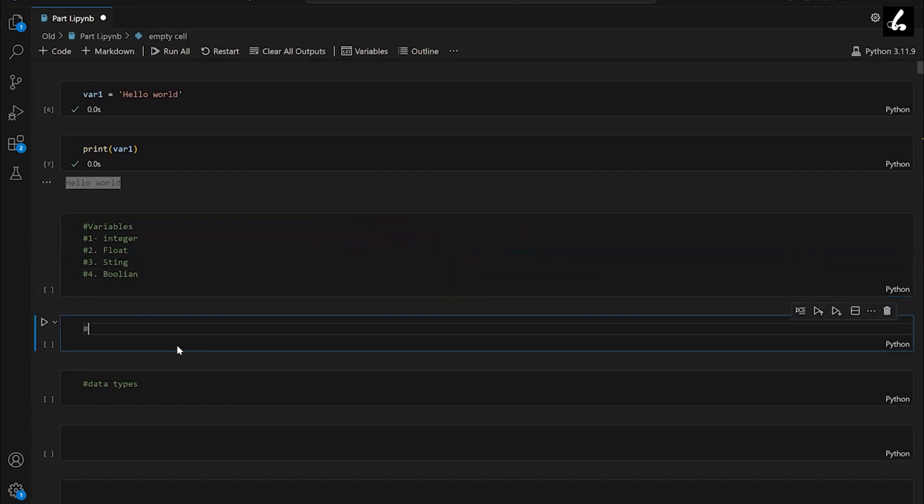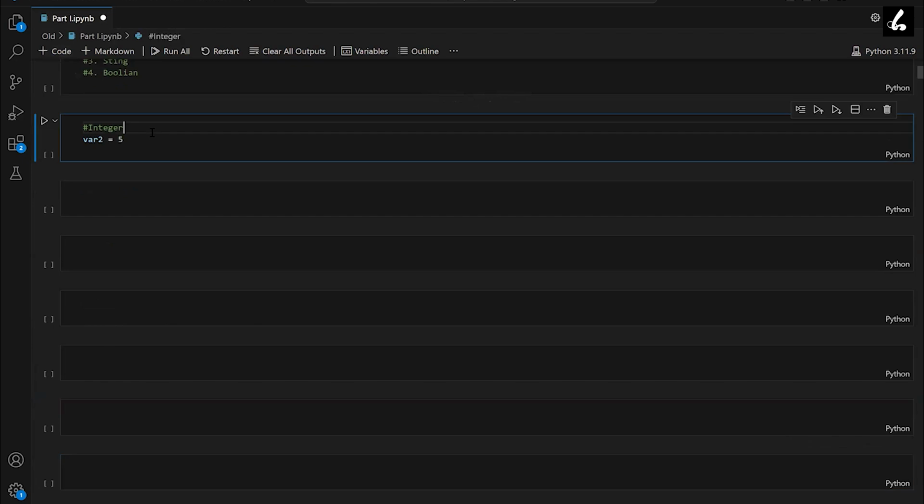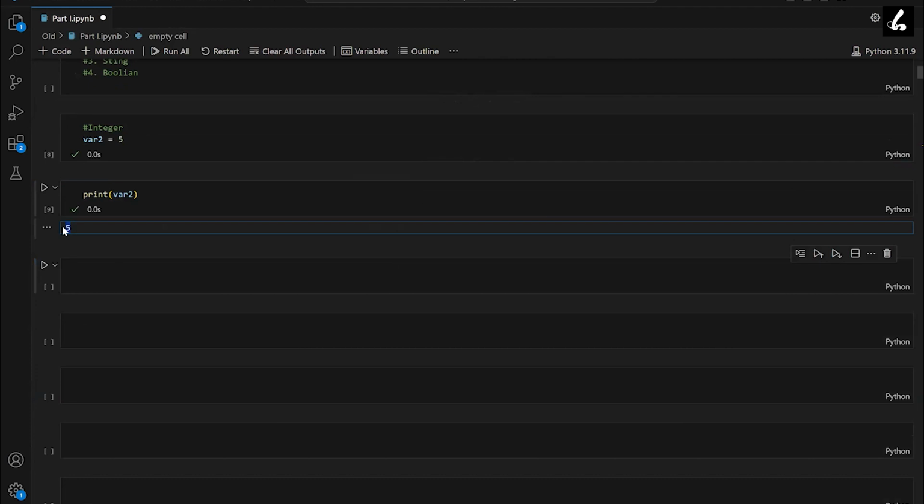Let's start with the first one, that is integer. Let's create a variable var2. Var1 is already created. Now we will create var2 and store an integer value like 5. Let me add two cells. Let's run this, and now let's print the value of this variable var2. When I run this, it is giving me the output 5 because we just created this.